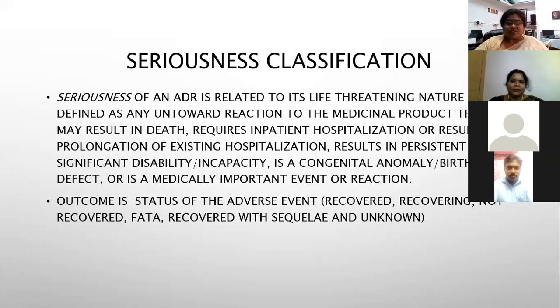That means it's a serious reaction. If the person has to stay in hospital longer than planned, then it is a serious reaction. If the person had a disability from using this drug, then it is also serious. And if it is teratogenic or can cause birth defects, even that we say is serious.